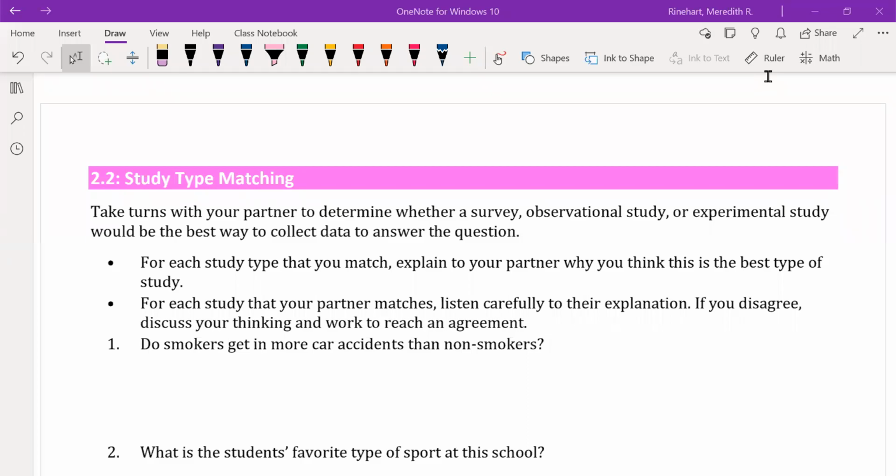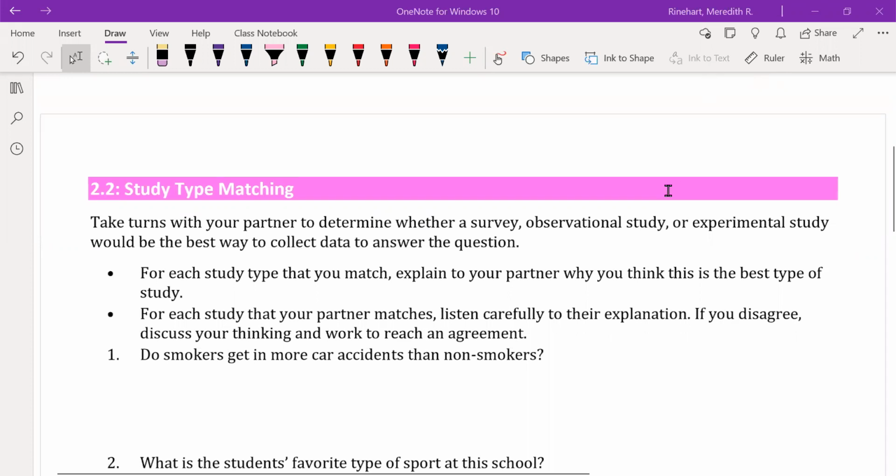Take a moment to read Unit 7, Problem 2.2, Study Type Matching. In this problem, students are asked to work with a partner to decide which type of study would work. If they do not agree, they need to discuss until they agree. Students are given the following statements about each type of study.